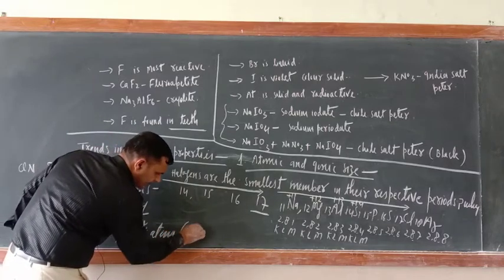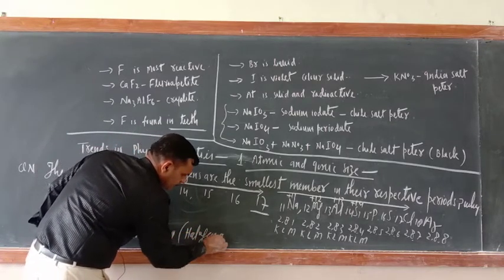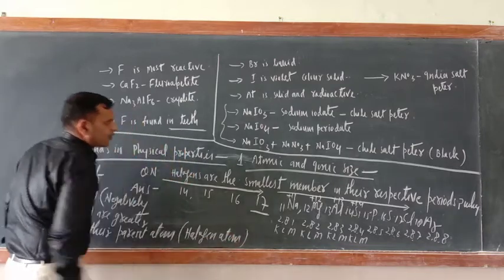You can write here halogen atom. Okay, so just try to understand.